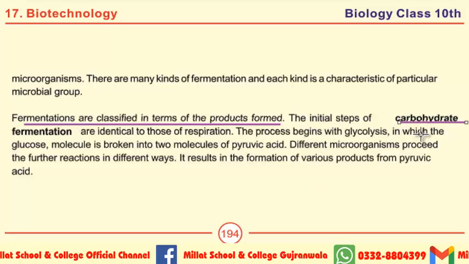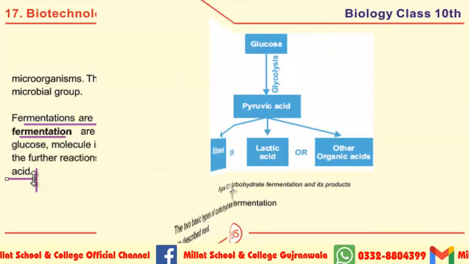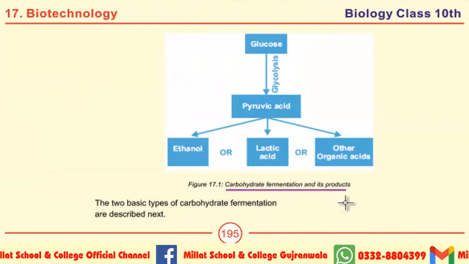First of all, there is carbohydrate fermentation. The definition of carbohydrate fermentation is given there, and an MCQ may be selected like: the process of carbohydrate fermentation begins with glycolysis. Carbohydrate fermentation results in the formation of various products from pyruvic acid. This is the carbohydrate fermentation and its products and it is its diagrammatical representation. You have to indicate carbohydrate fermentation like this.